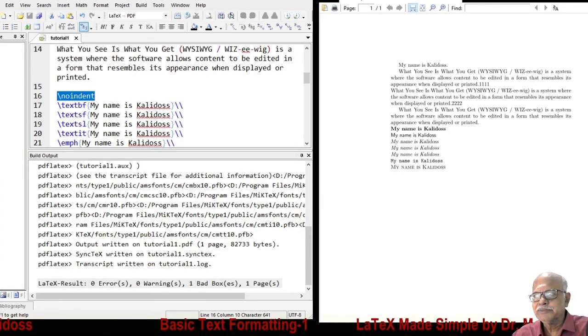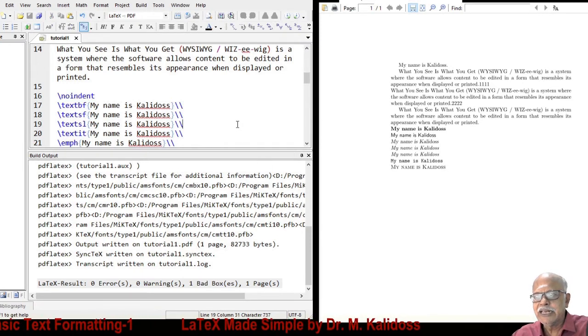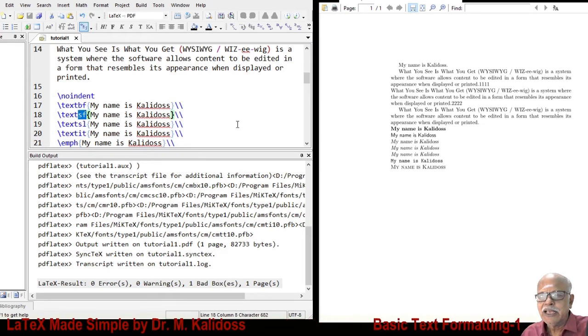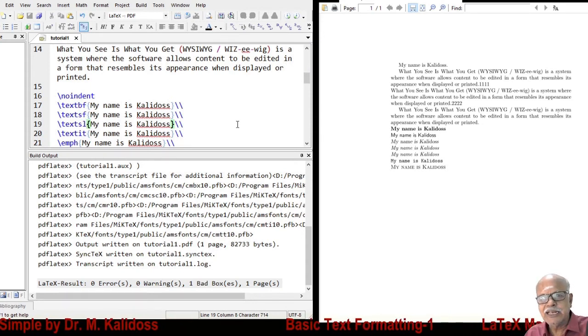First line is, as you can see, boldface corresponding to textbf. And then next line is serif. Actually, it should be called sans serif, but usually it is called serif font. The third one is slant, tilted towards right slightly.